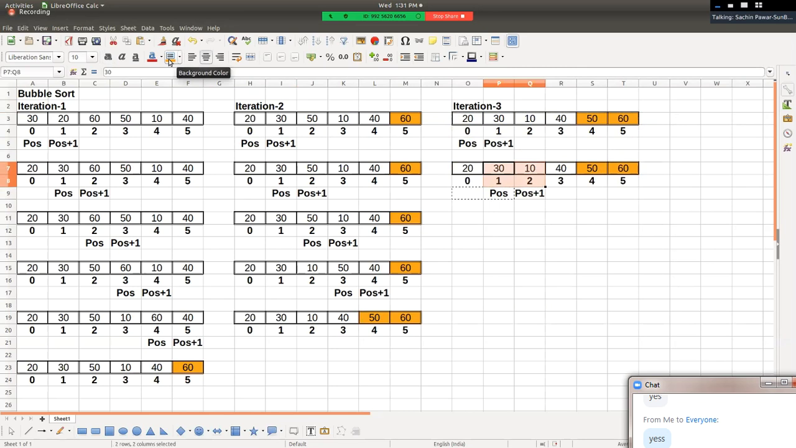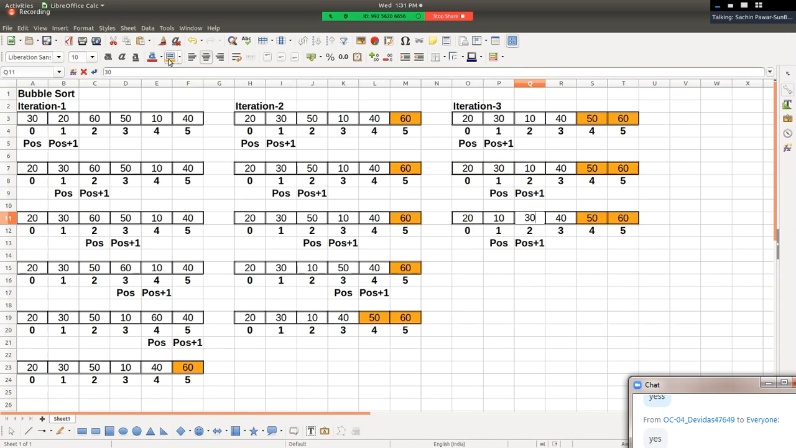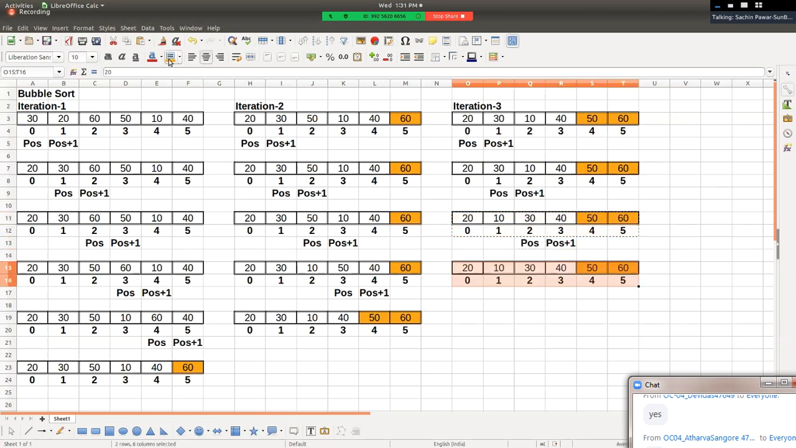Is this pair in order? No, this pair is not in order. Hence swapping takes place. So 10 and 30 get swapped with each other. Position plus plus. 30 and 40 get compared. Is this pair in order? Yes, this pair is already in order, so no need of swapping, right? And hence in this iteration, the next largest element gets settled at its appropriate position, that is at the third last position, right? And now we can go to the next iteration.